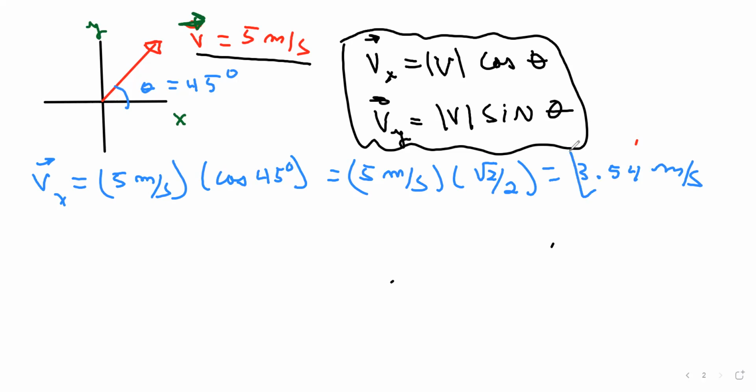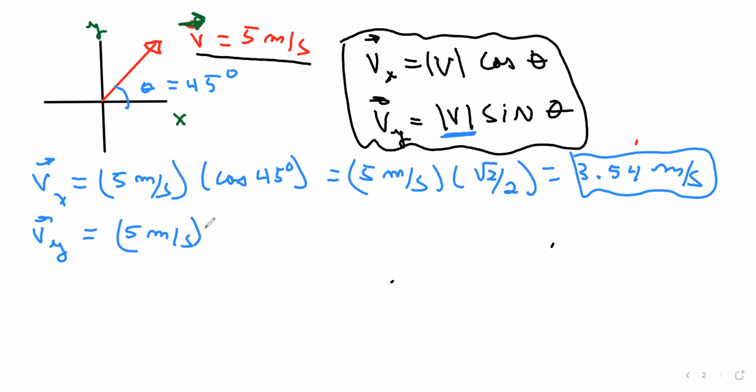Let's not forget the units, because this is a velocity vector. And the component in the y direction is going to be the magnitude. And here is the magnitude, which is going to be 5 meters per second, times the sine of 45 degrees. And the 45 degrees are going to give you the direction of your vector. So this vector, we can say, has a direction of 45 degrees with respect to the x-axis.